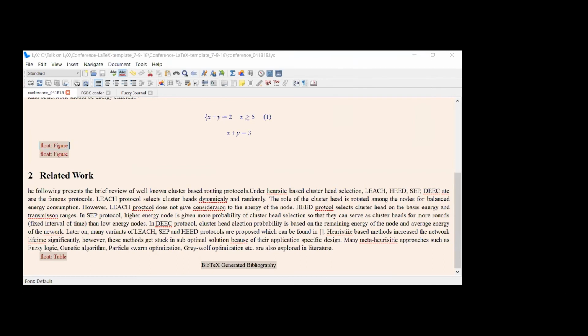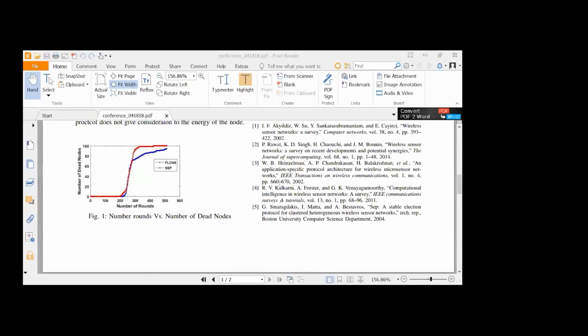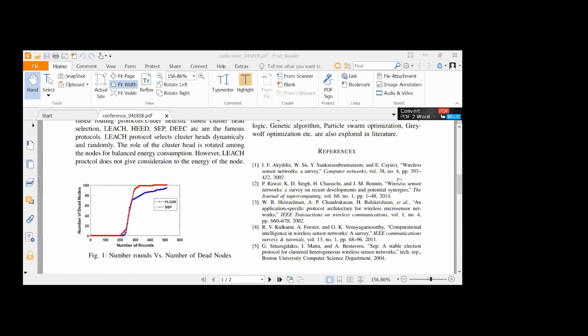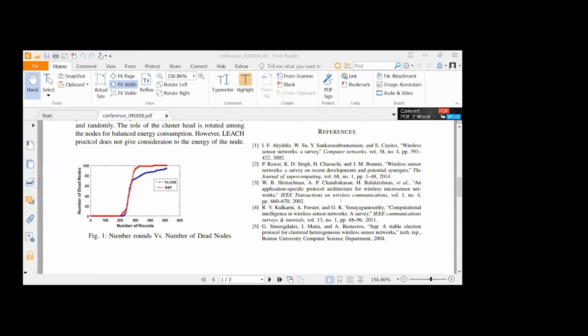So let me stop sharing that particular one so that I can share another PDF file. So that is a PDF file. These are your references. Whether you have to manage dots, slashes, quotes, whatever, everything is in the IEEE format. You need not worry about how to write the author name, or how your journal or conference name should appear in italics. Everything has been taken care of by the template.